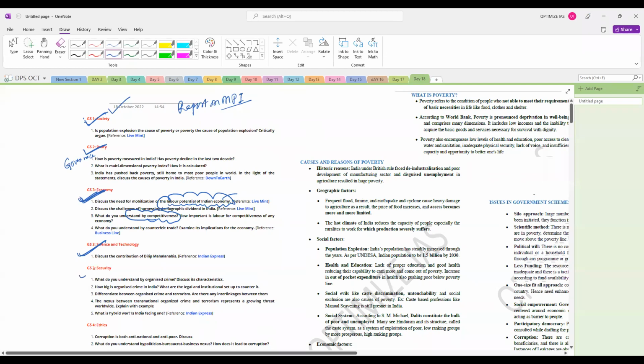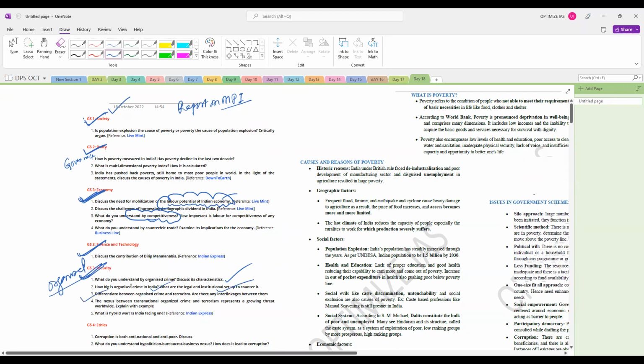Next, we will try to discuss the topic of organized crime. Guys, you must be knowing that today there was an Interpol meeting in India. In that context, we will try to cover this topic of organized crime. So I have framed the question: what do you understand by organized crime? Discuss its characteristics. It's a basic question I have framed. Then I have framed an application-based question: how big is organized crime in India? What are the legal instruments to counter it?